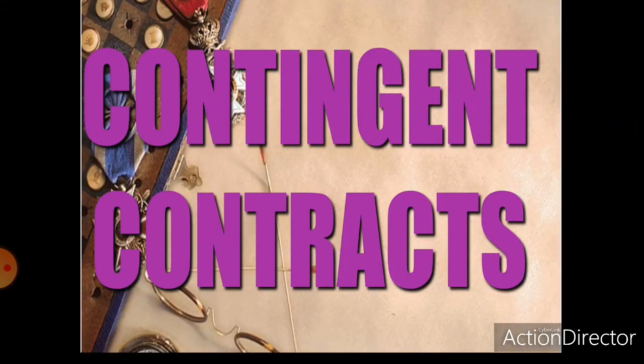Today we are going to discuss the topic contingent contracts. So what is a contingent contract? As we all know, a contract may be conditional or unconditional. An unconditional contract is a type of contract in which the performance of that contract will not depend upon any condition. Whereas in a conditional contract, the performance of such contract is based on the fulfillment of a certain condition.